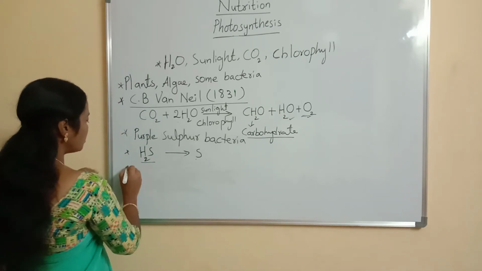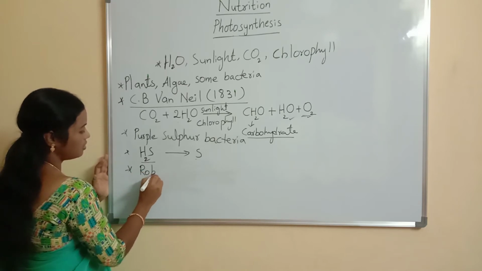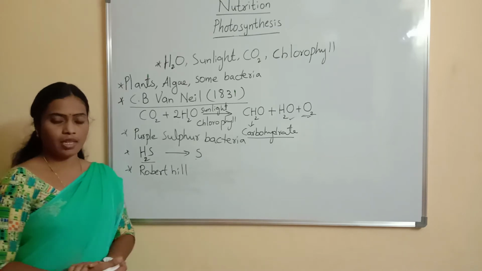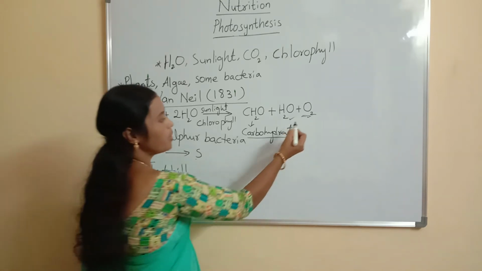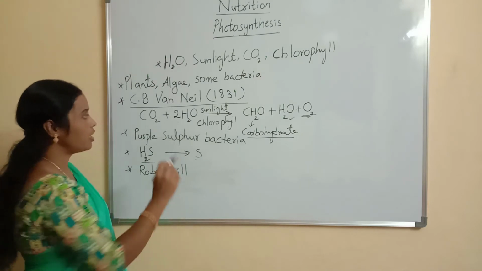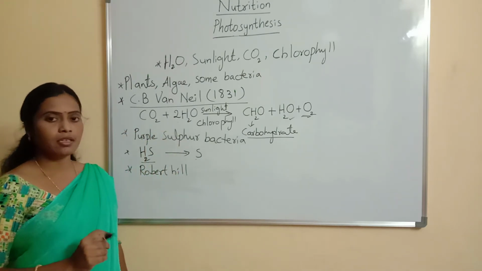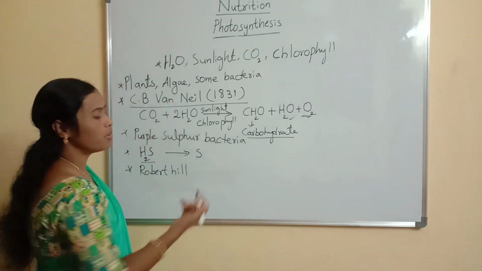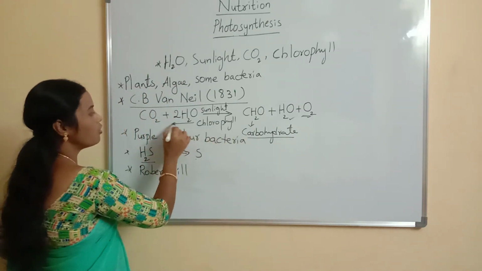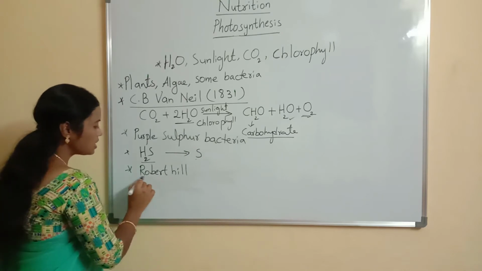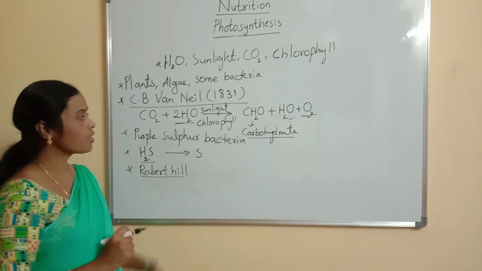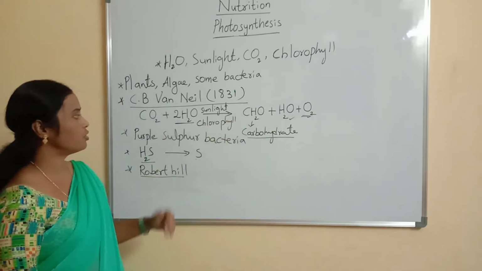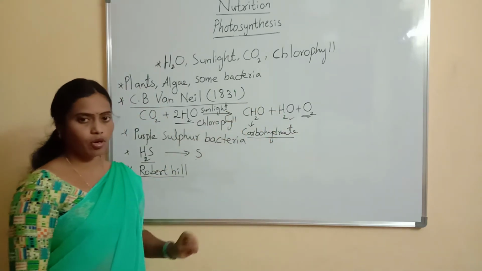And one more scientist, Robert Hill. Robert Hill proved that oxygen is liberated during photosynthesis by breaking the water molecule. We know that oxygen is liberated during photosynthesis. But how is the oxygen liberated? By breaking of the water molecule. So the scientist Robert Hill discovered that oxygen is liberated during photosynthesis by breaking of the water molecule.